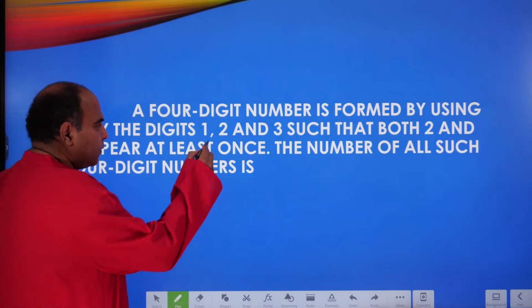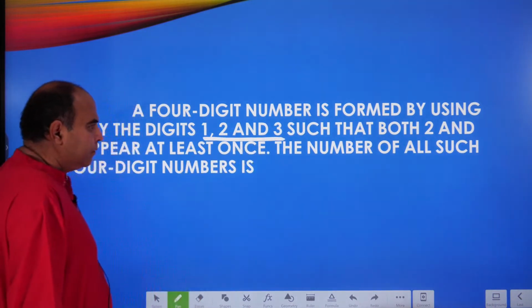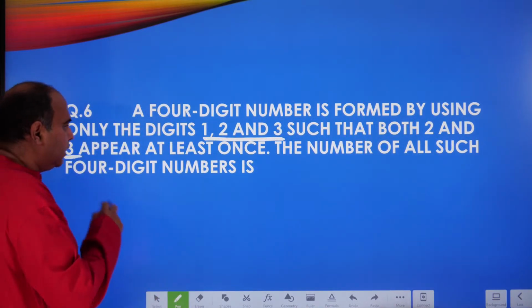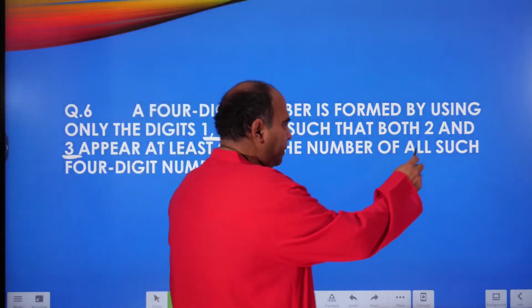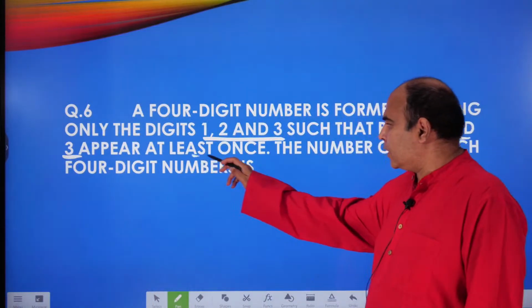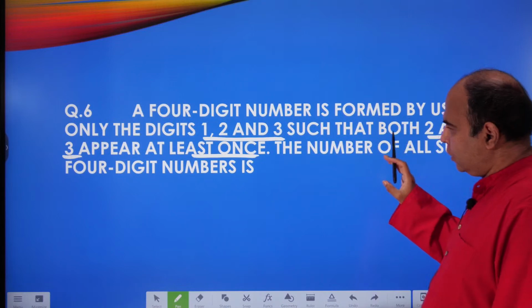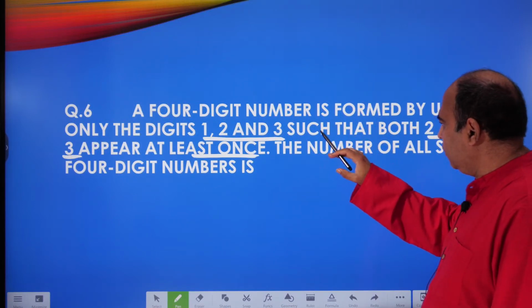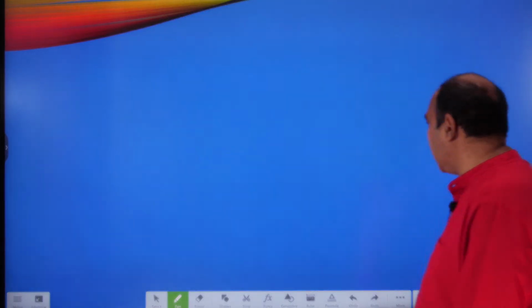You're using only the digits 1, 2, 3. And the second condition is that both 2 and 3 appear at least once. So there are 3 conditions actually.